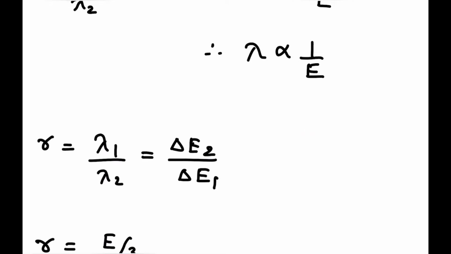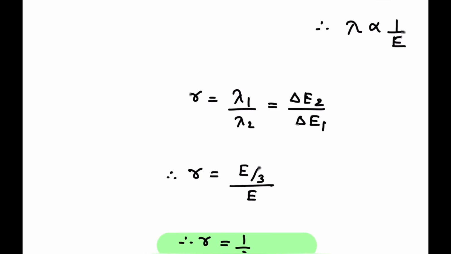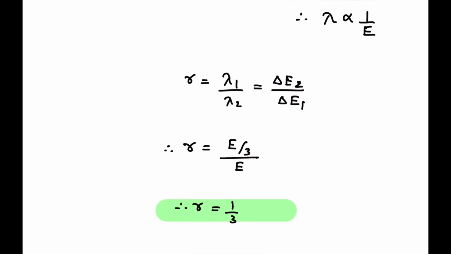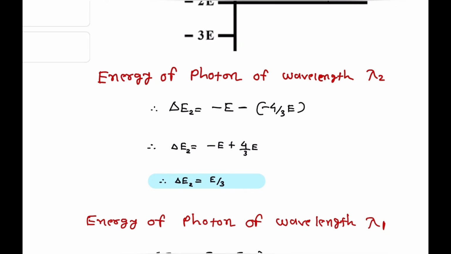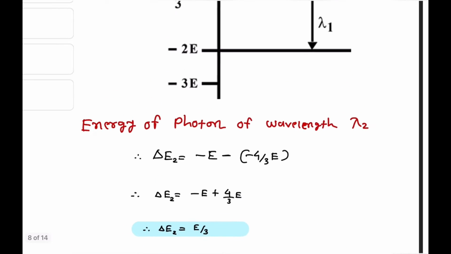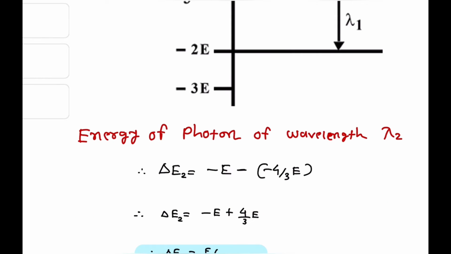So lambda 1 by lambda 2 is the ratio of wavelength, that is nothing but delta E2 divided by delta E1. R is equal to E by 3. First of all, we have to find out the energy of photon of wavelength lambda 2. So delta E2 is nothing but the difference of energy, that is minus E minus minus 4E by 3.